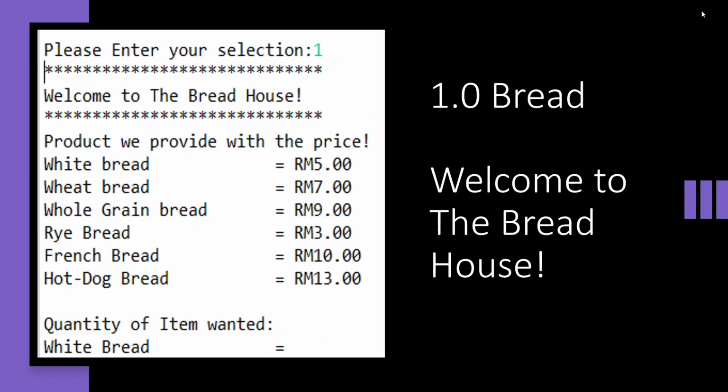Let's walk into our first shop, the bread house. Bread is a kind of food which is made by the process of mixing and baking of flour, yeast, and water. After 1, which represents bread, is inserted, the system will welcome the user to the bread house, and the list of products with corresponding prices is also prepared for the user to consider and make their choice. To quote an example, white bread is marked with a price of 5 ringgit each.